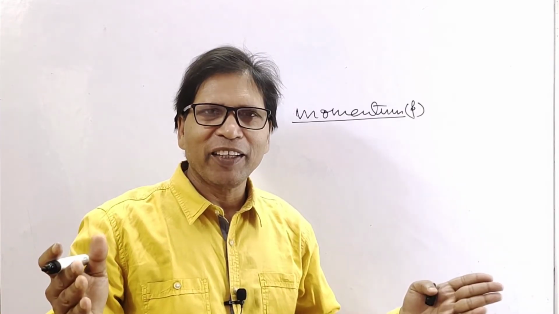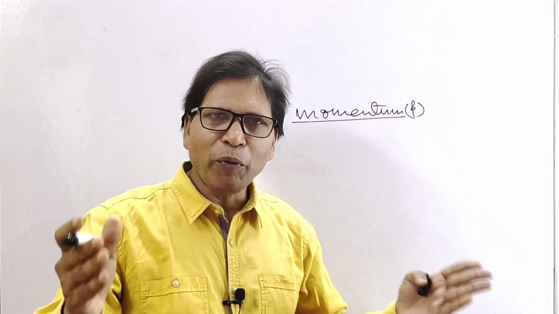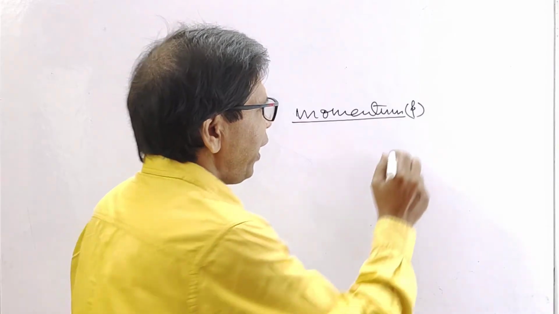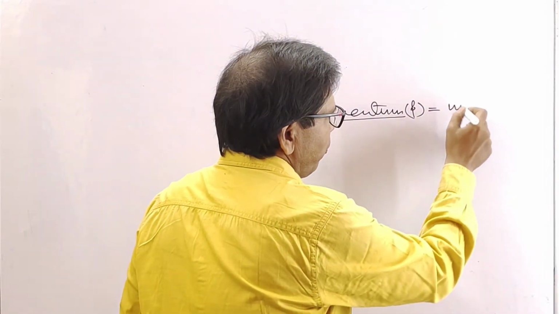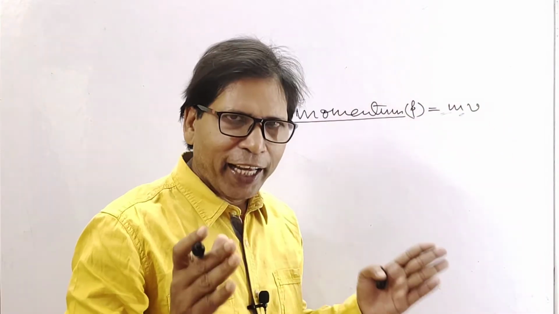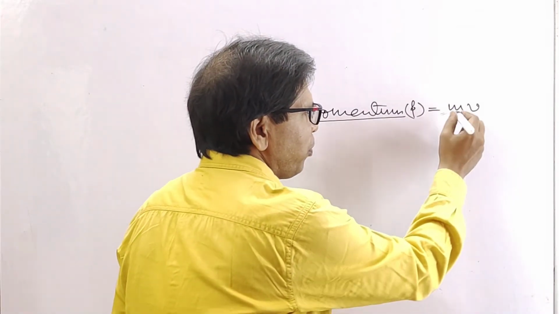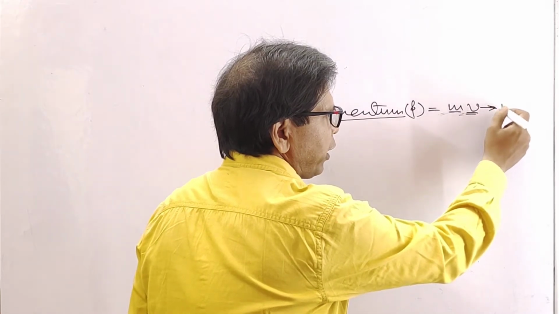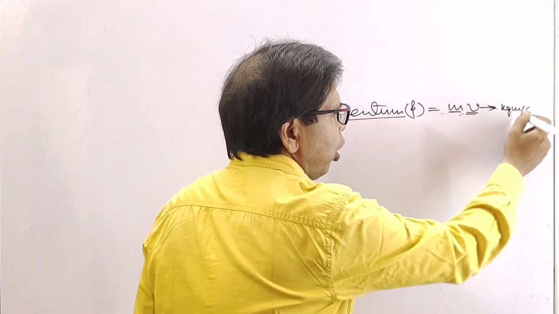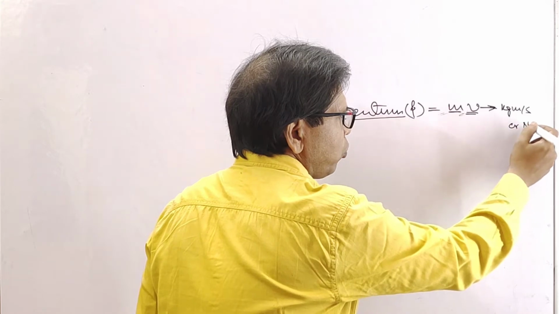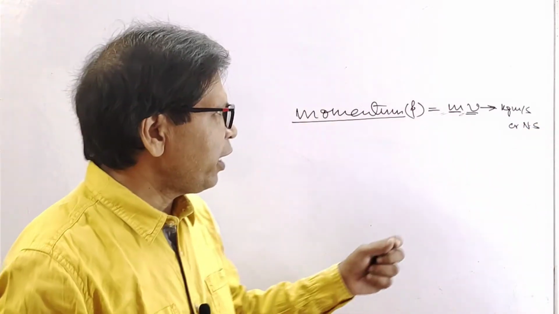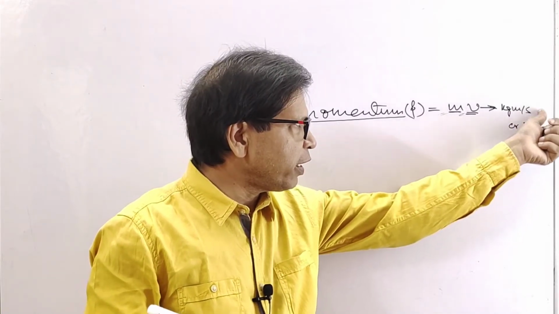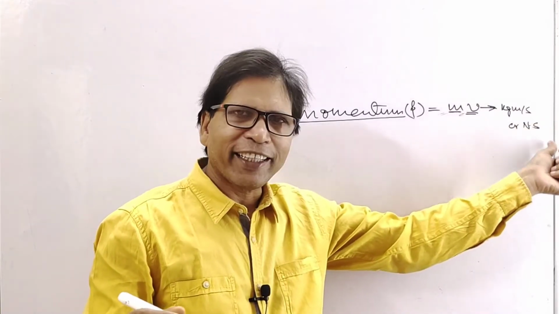Now momentum. The momentum of a body is the product of its mass and velocity. That is, momentum P equal to mass into velocity. In SI system, the unit of momentum, look at this, is kg and this is meter per second. So this is kg meter per second, or it is also called Newton second. In CGS system, its unit is gram centimeter per second or dyne second.